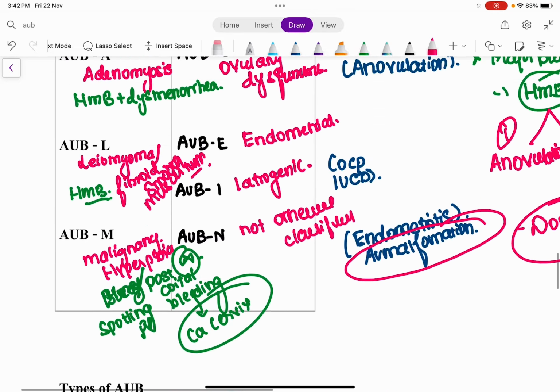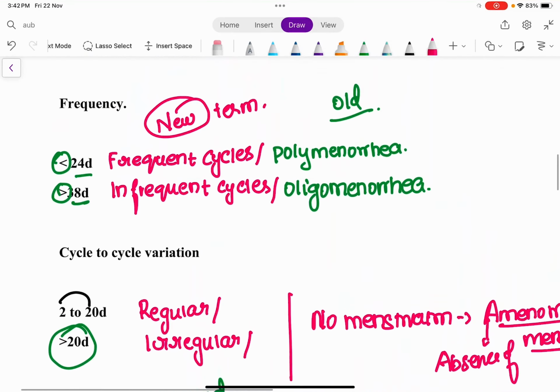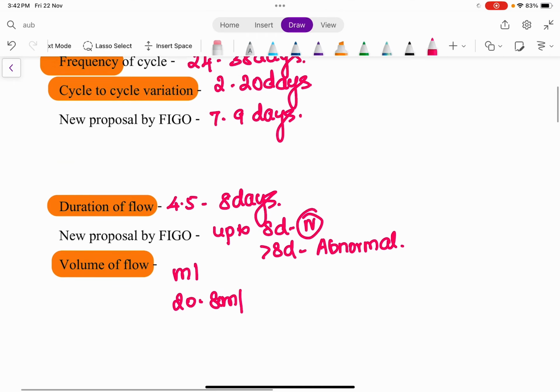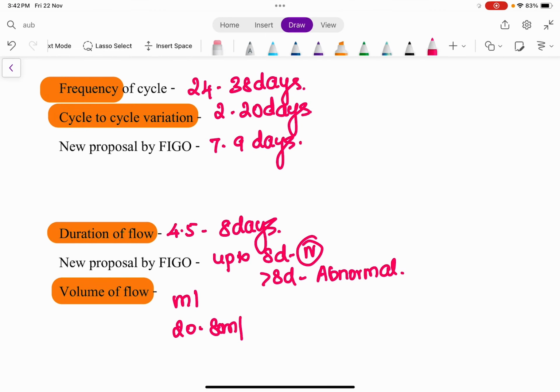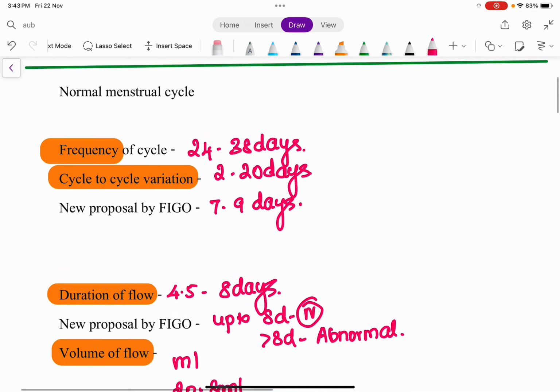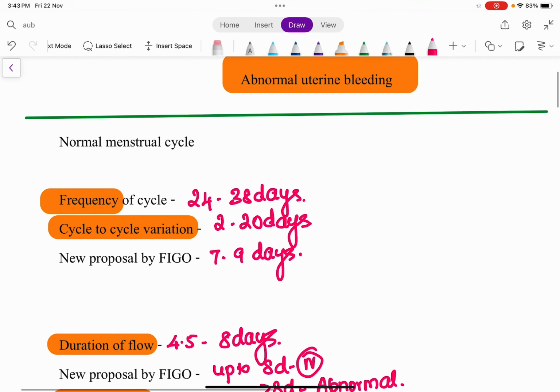So I hope this is more than enough for this module, that we have discussed about the normal and the abnormal characteristics of the menstrual cycle, and also we learned about the new definitions and the causes of this abnormal uterine bleeding and the types of abnormal uterine bleeding. In the subsequent module, we'll be discussing things even more detailed so that you will have a very clear idea about this abnormal uterine bleeding. We will also discuss the investigations which have to be done in a patient with abnormal uterine bleeding, followed by what are the treatment options depending upon the pathology present in that patient. So all these things will be discussed in the subsequent modules.